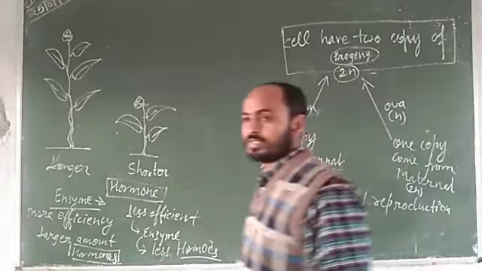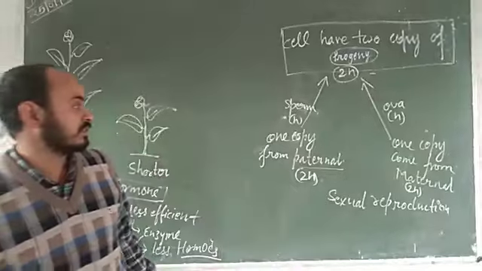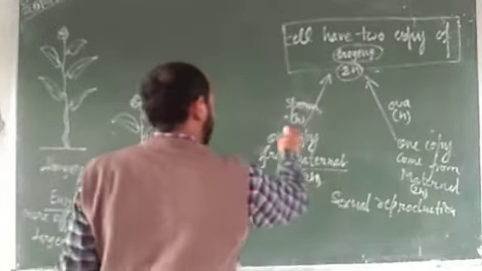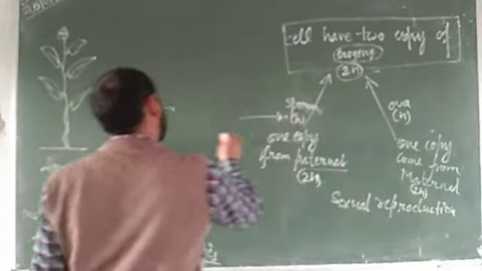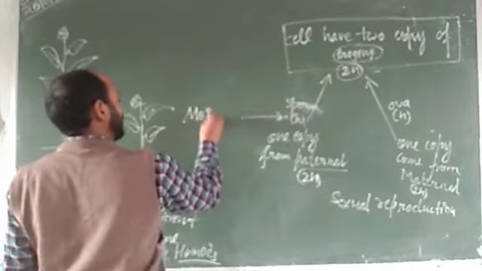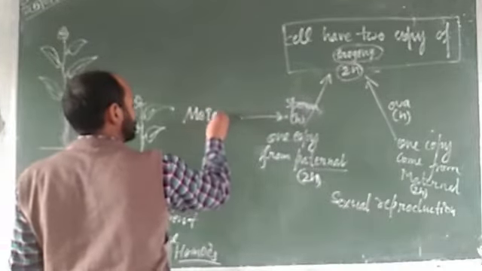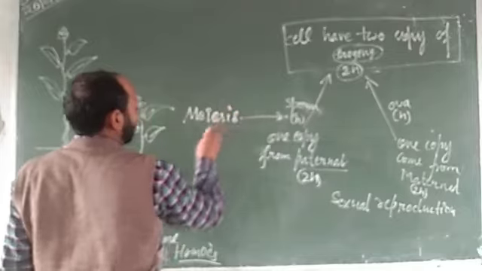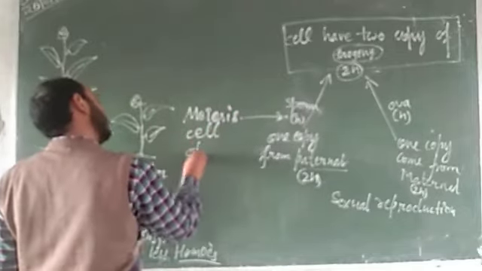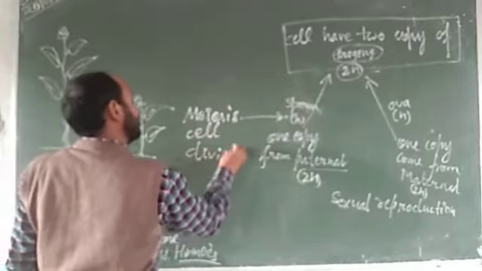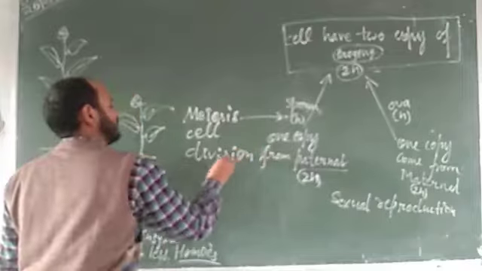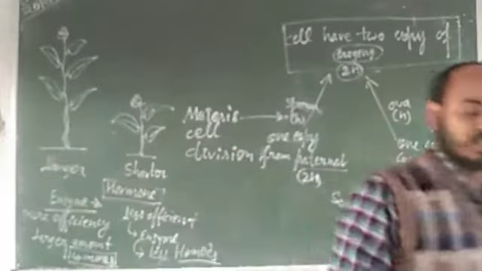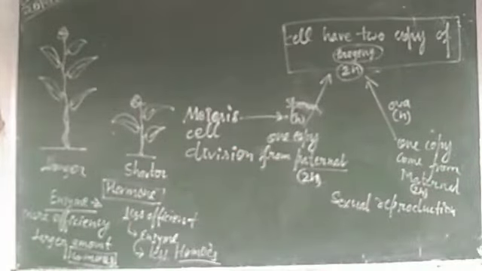Which type of cell division is responsible behind this? These are formed by meiosis cell division. Okay?